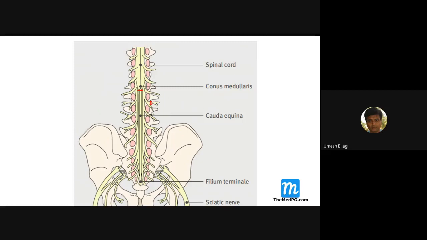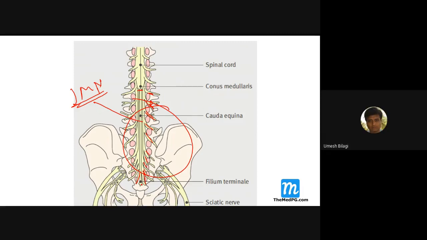L1, L2, L3, L4, L5, then the sacral S1, S2, S3, S4, S5, and the last one is the coccygeal. These nerves are coming down. Are they UMN or LMN? They are LMN.